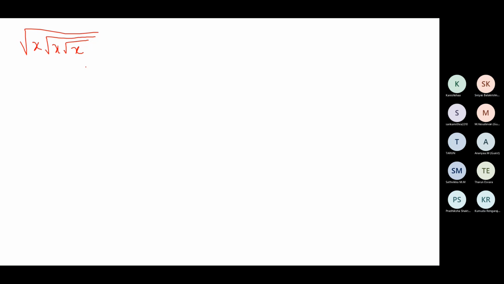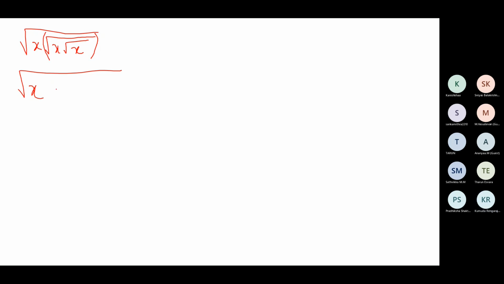Okay, let's see. So now let me just enclose this in a bracket, like as if I'm doing this one first. So you will have square root of x, write this as it is, to the whole 1 by 2. Yeah, we can do it like that also. I'll work it like that.